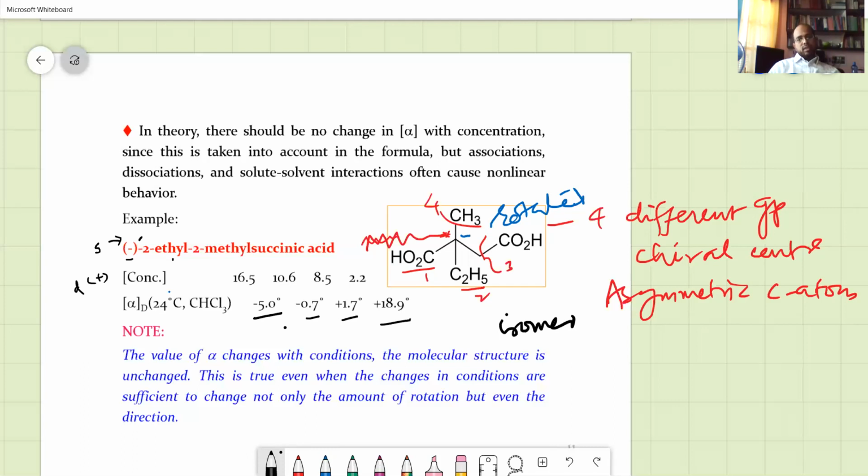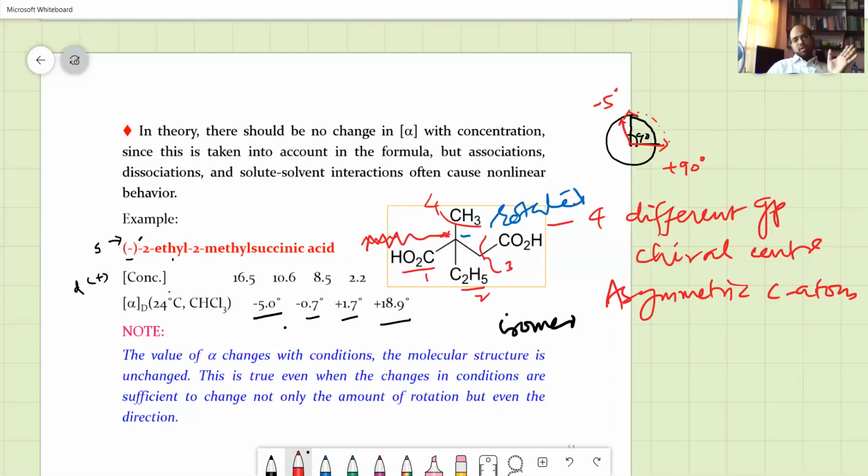So you should know that the angle of rotation is based on a circle. So this will be 90 degrees. If the plane polarized light is rotated like this by about 90 degrees, you will call it plus 90 degree rotation. And here minus 5 means it has moved slightly towards the left, by minus 5 degrees.